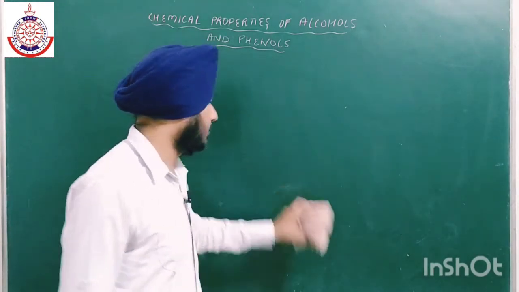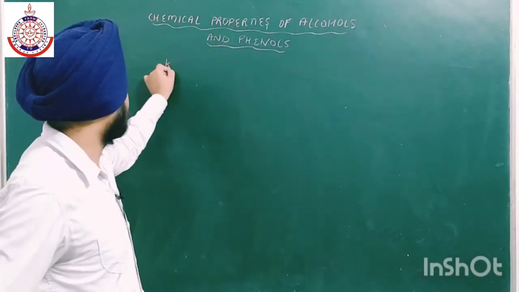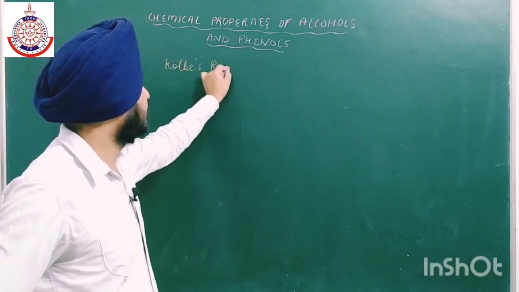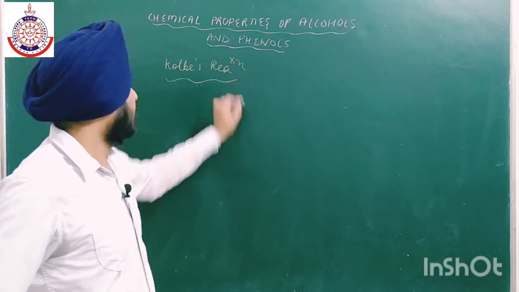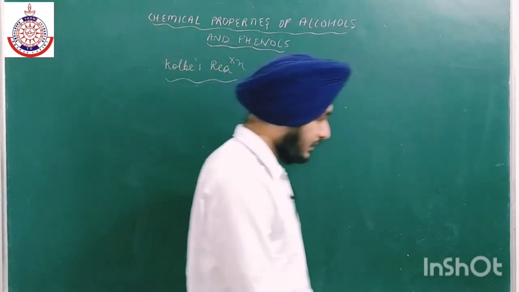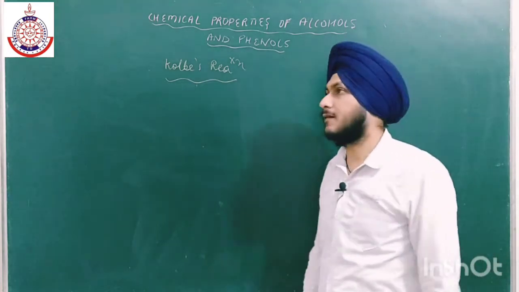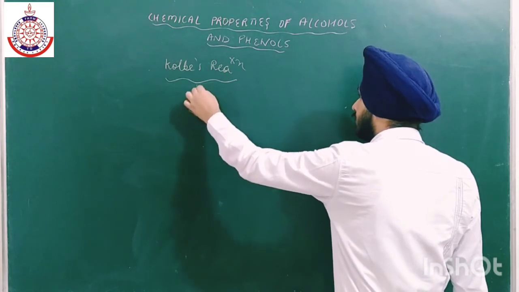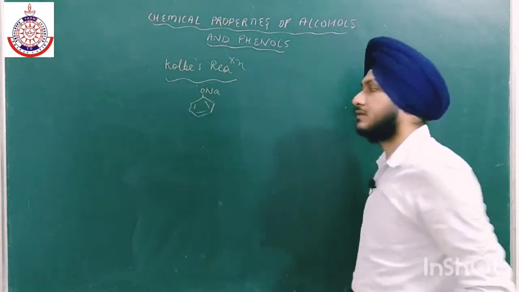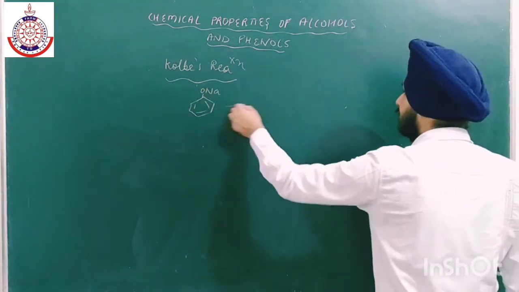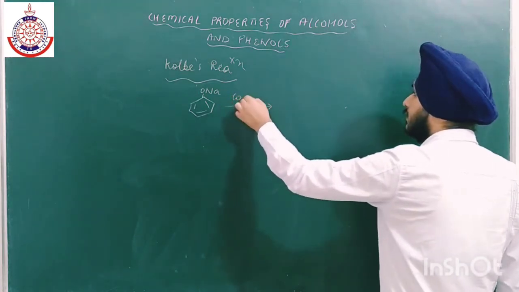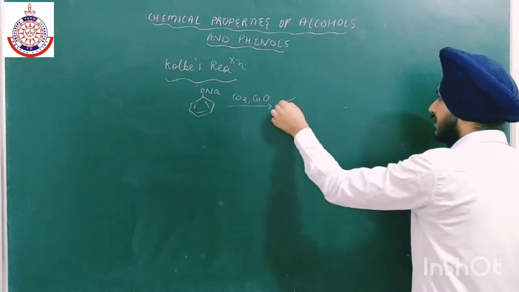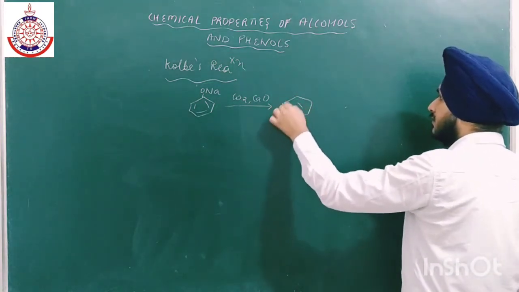the compounds containing nitrogen. Okay, so let's move on to the next reaction, and it is also a name reaction, that is Kolbe's reaction. Okay, Kolbe's reaction. Now in this reaction what will happen, we have to take the sodium salt of phenol, and we have to react it with carbon dioxide in presence of calcium oxide. Okay, we have to react it with carbon dioxide.